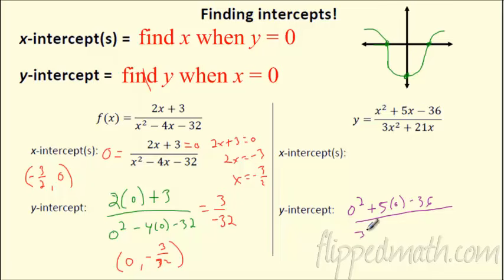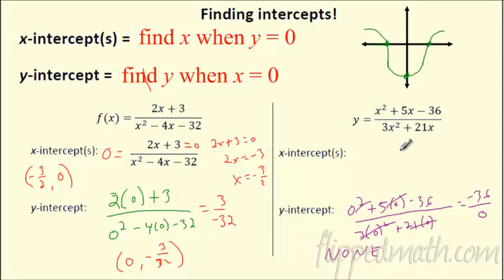I'm glad I picked this one. You've got 3 times 0 squared plus 21 times 0. Well, what happens on the bottom? You've got negative 36 on top. Those are just gone. This is gone. You have nothing on the bottom. Can you divide by 0? No. You don't always have a y-intercept. That means there's an asymptote there. You have no y-intercept. So you can definitely have none for these intercepts. They may not cross at all.